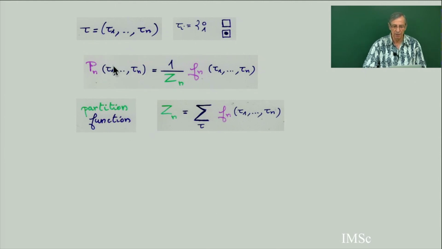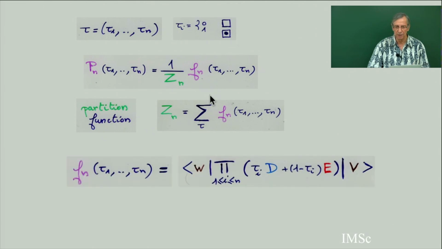And so for this probability, I am going to give you an expression of this function fn, and to get probability, I will divide by the sum of all possible fn. The sum of all these probabilities will be 1. And then I give you a formula for fn from the matrices D, E, and the vectors V, W. So the formula is the following. Fn of tau 1 to n equals this.